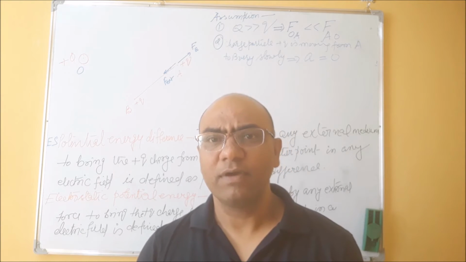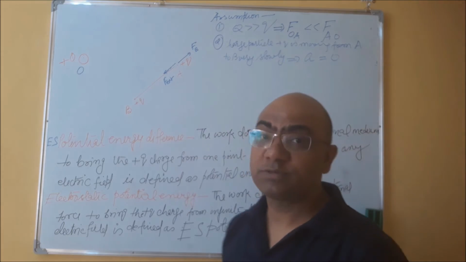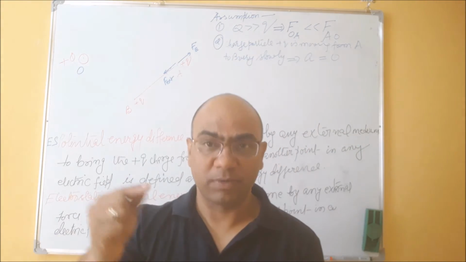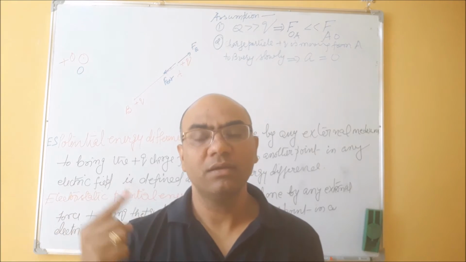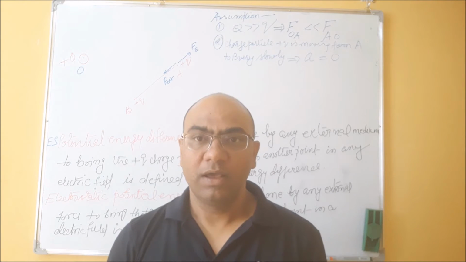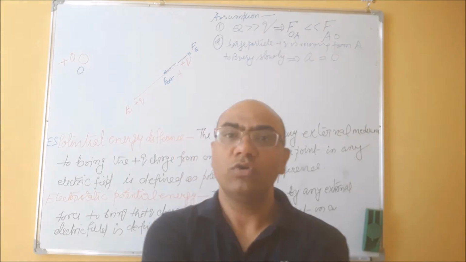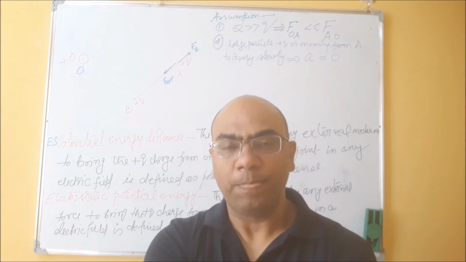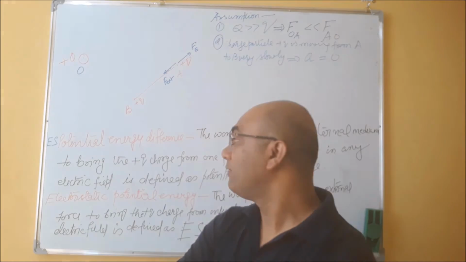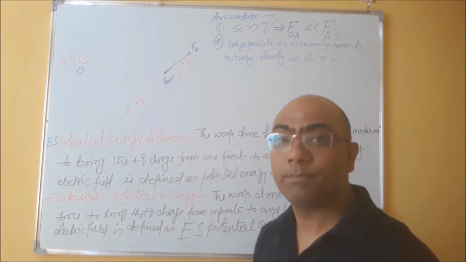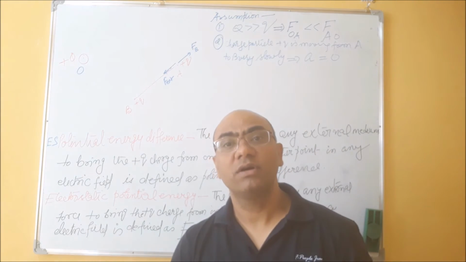If in place of this plus Q charge particle we are bringing a unit charge particle, then the work done to bring a unit charge particle is called electrostatic potential difference. So if we want to know the value of electrostatic potential difference or electrostatic potential, we will divide these values by the charge, so that we can get the value of work done for a unit charge.